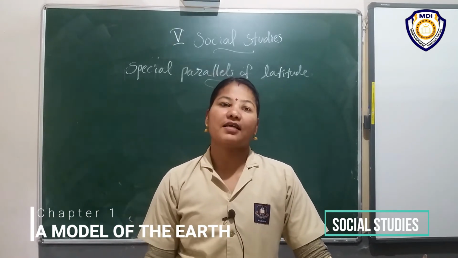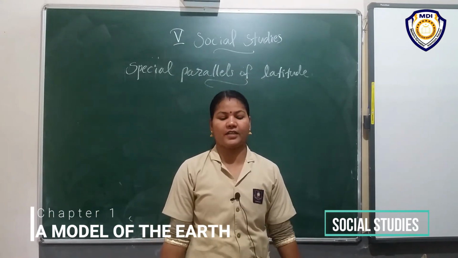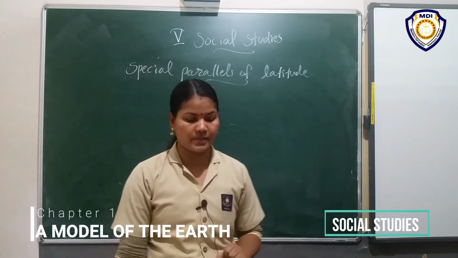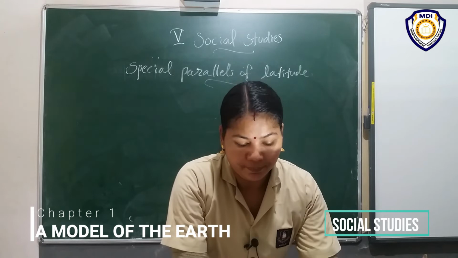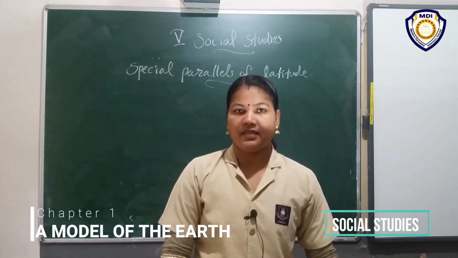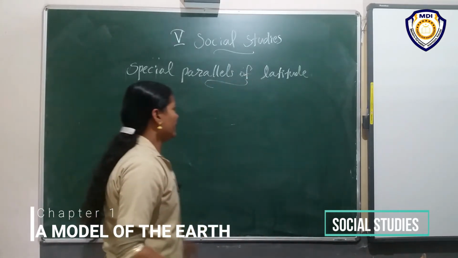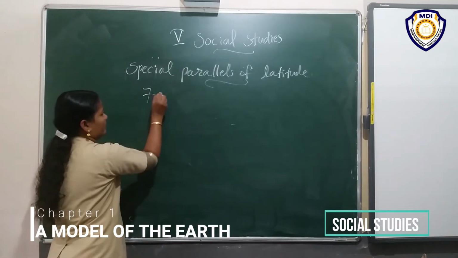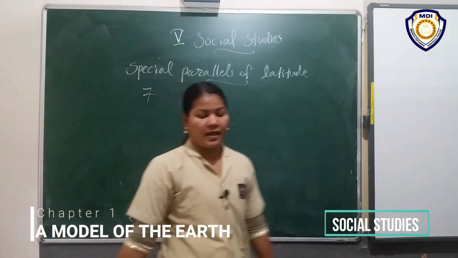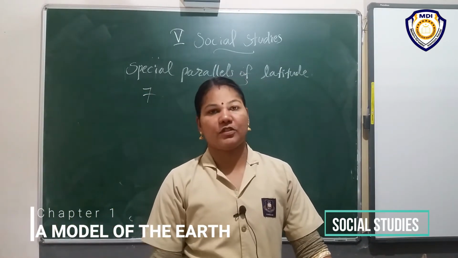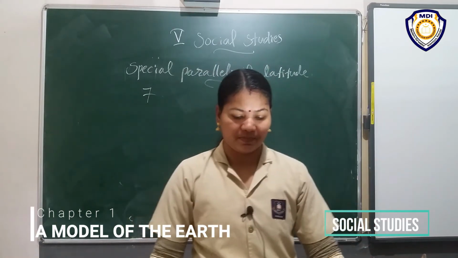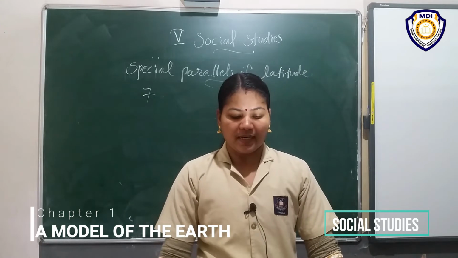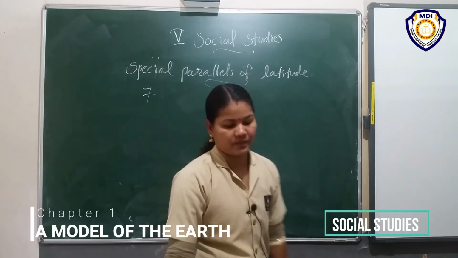There are 7 important parallels of latitude shown on globes and maps. How many parallels of latitude? 7. What is the number? 7 parallels of latitude shown on globes and on maps. Then they are the following. What are they? Listen.